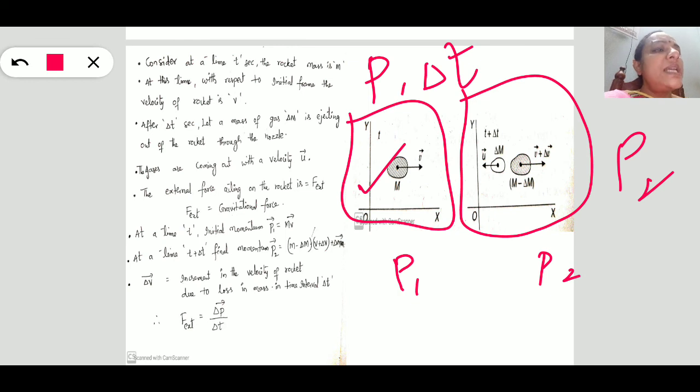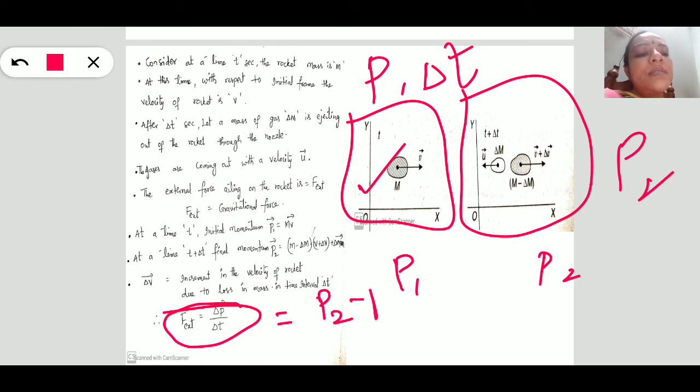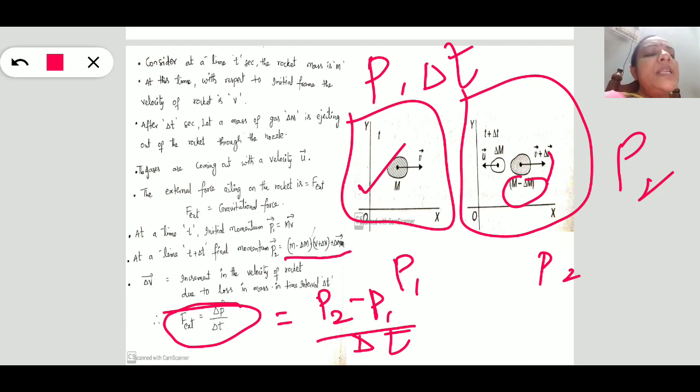Next, what is the external force acting on this system? Just only this formula. F external force is nothing but the rate change of momentum, delta P by delta t. Delta P is P2 minus P1, by delta t. Here P2 is mass into velocity: m minus delta m into v plus delta m into u, this total momentum, minus P1, which is m into v only.